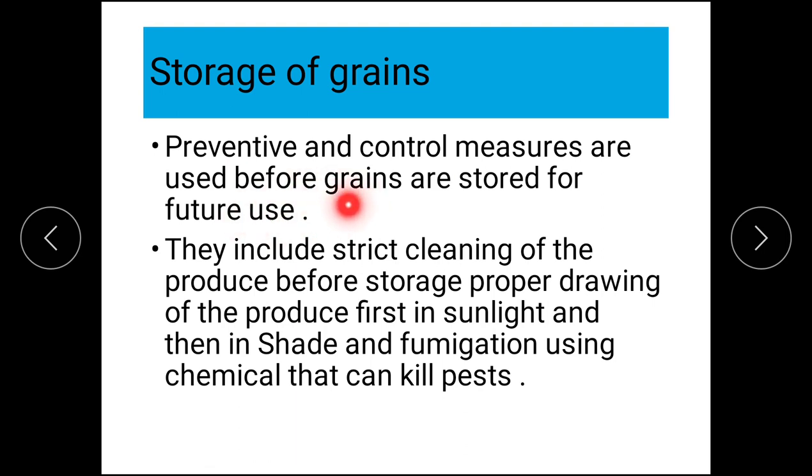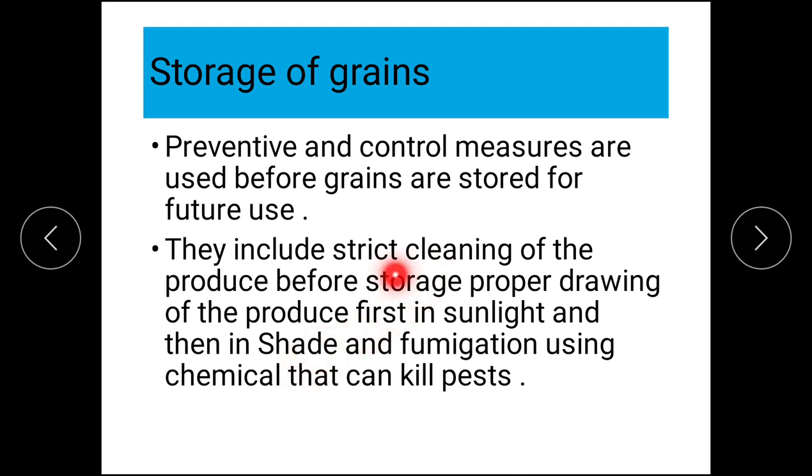So, what are these measures? They include strict cleaning of the produce before storage. Then, proper drying of the produce, first in sunlight and then in shade.